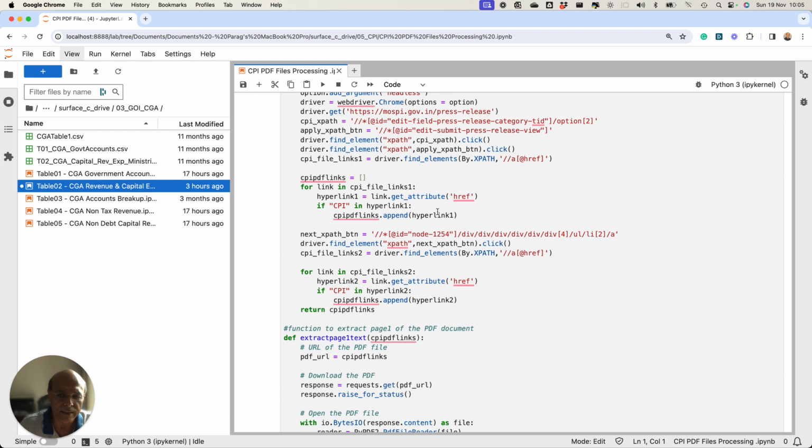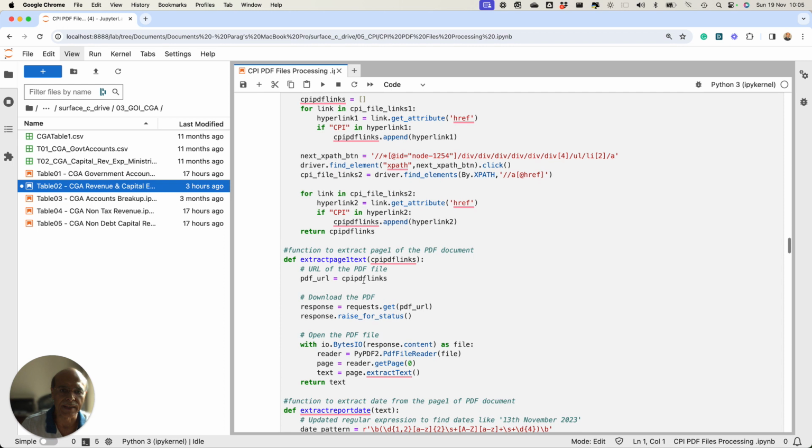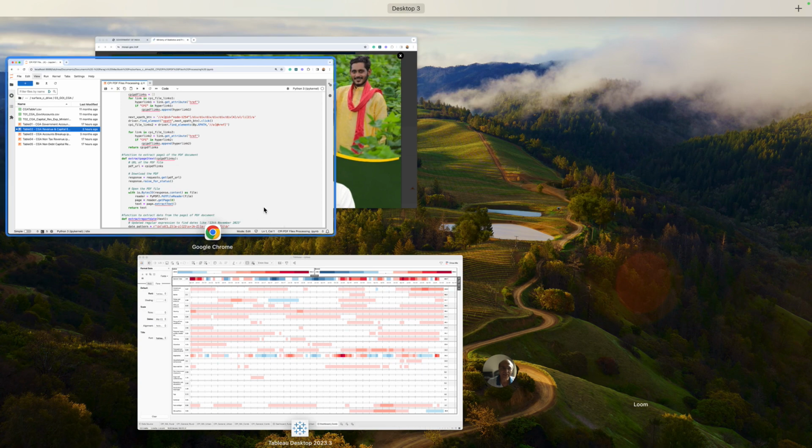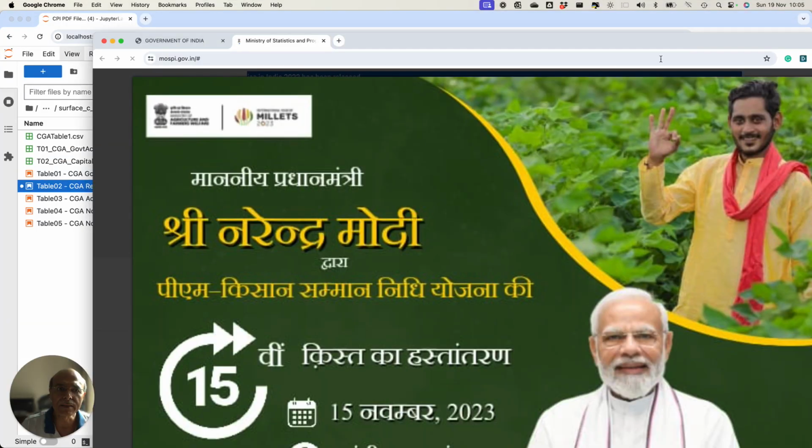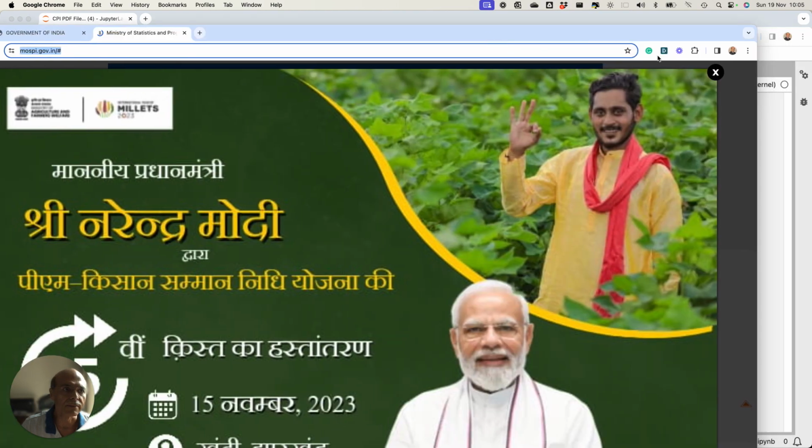It does not contain all the months, and even some of the links are limited to only a recent number of months, maybe around the next 12 or 15 months, not more than that. Then you have to extract the page text. Why do you need to extract the page text? The reason is that you need to read this particular date, just a minute, I'll show you.